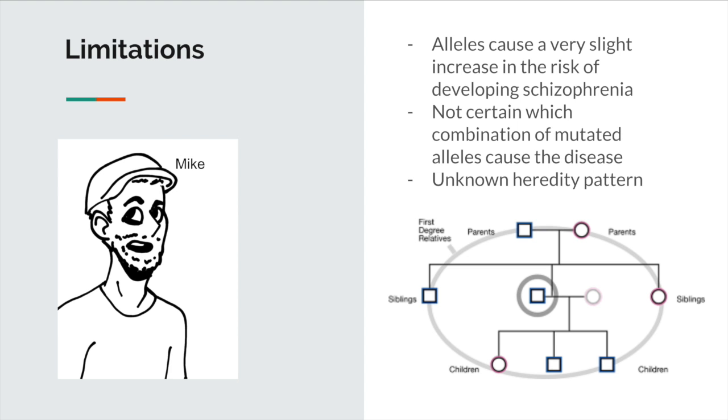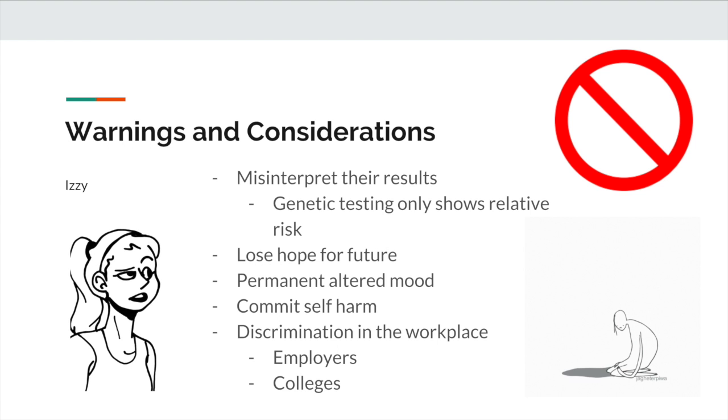Although the test can tell you some statistical data, it is important to remember these alleles cause a very slight increase in the risk of developing schizophrenia, and it is not yet certain which combination of mutated alleles cause the disease. It's also important to know that the extent to which schizophrenia is hereditarily passed down is unknown. Individuals could misinterpret their test results, which is common because genetic testing only shows relative risk.